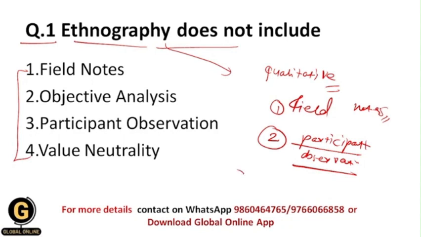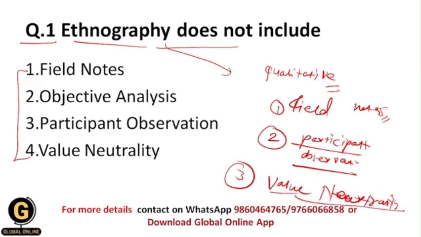The third is value neutrality. As well, we use value neutrality kind of data collection in ethnography. That's why the correct answer to this question is the second, that is objective analysis, because there is nothing like objective analysis in ethnography.